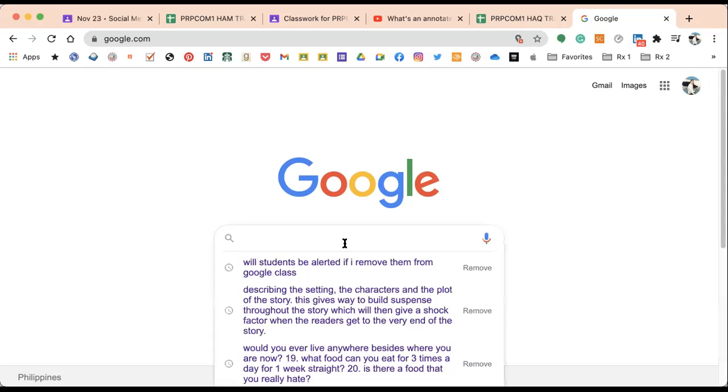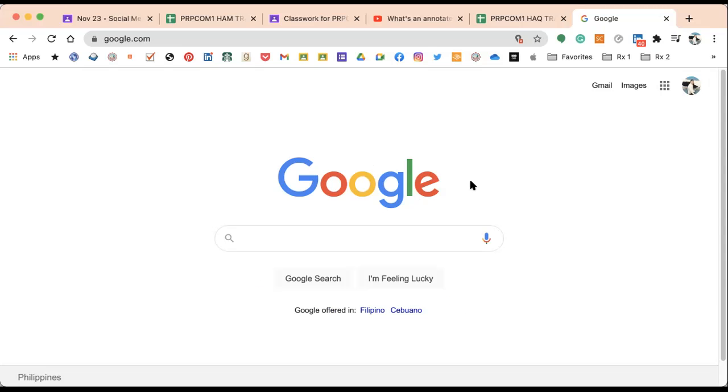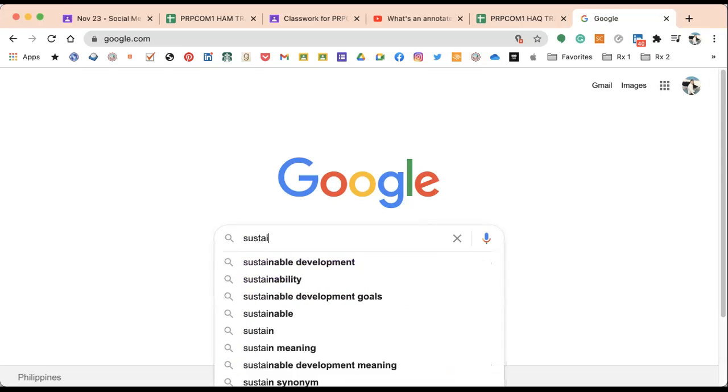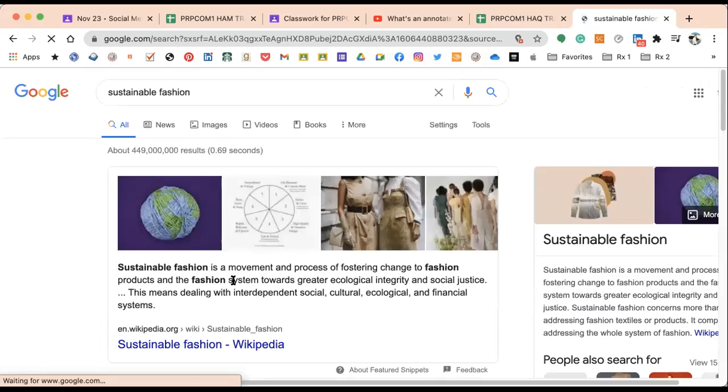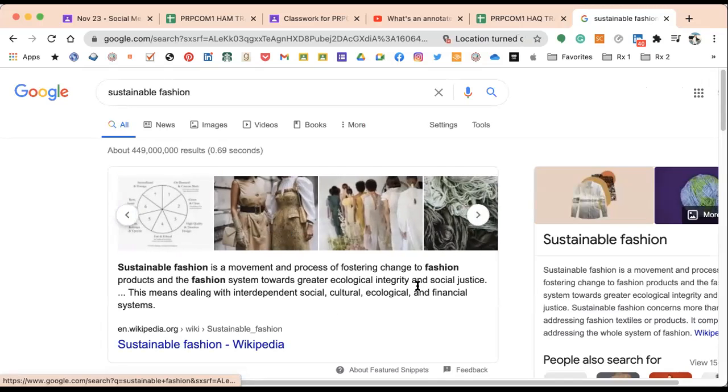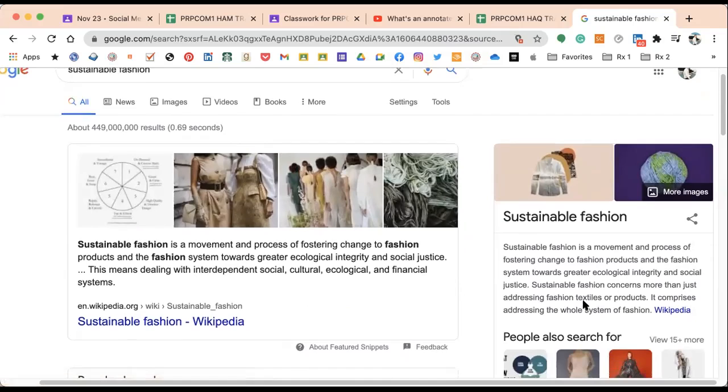For example, if your advocacy is about, let's just say, sustainable fashion. Last year I had a group who worked on sustainable fashion, on why it's very important not to keep changing clothes. So what you can do is look for keywords. What are the keywords you can use when you're going to research on that? You can look for sustainable fashion first. Sustainable fashion is a movement and process of fostering change to fashion products towards greater ecological integrity.